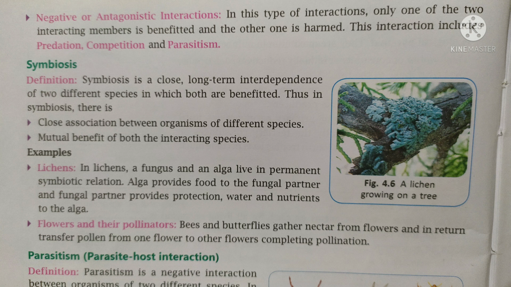Next, if we study symbiosis, it is a close mutualistic interaction between two organisms. Here both organisms are benefited. For example, lichen is a mutualistic association between fungus and algae. Here the algae provides food to the fungal partner, whereas the fungus provides protection, water and nutrients to the algae. So lichen is a mutualistic association between fungus and algae.